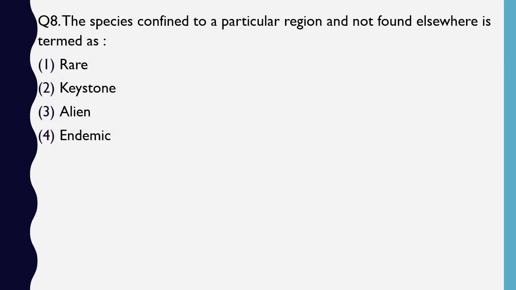Question number 8. The species confined to a particular region and not found elsewhere is termed as rare, keystone, alien or endemic species. Species confined to a particular region and is not found elsewhere. The correct answer is option 4, endemic species.